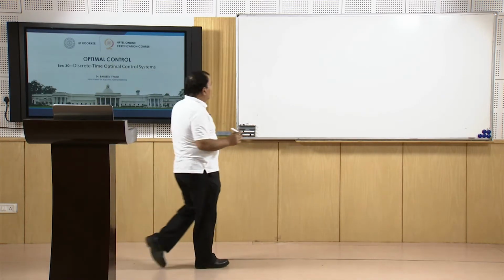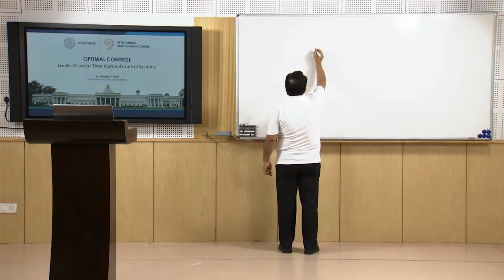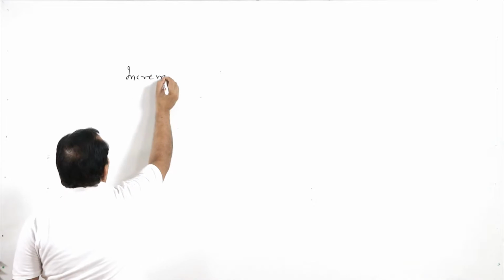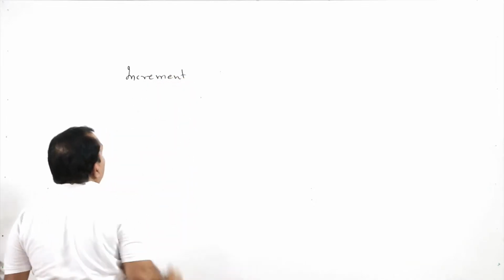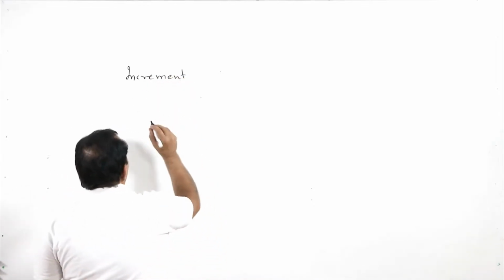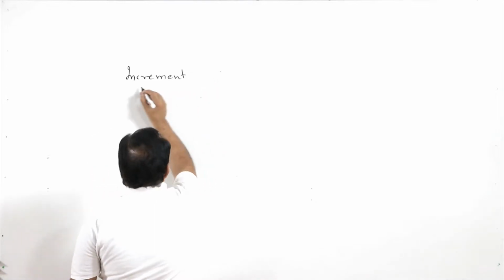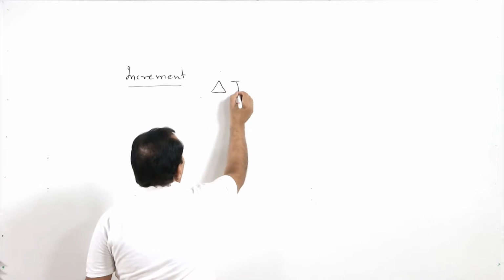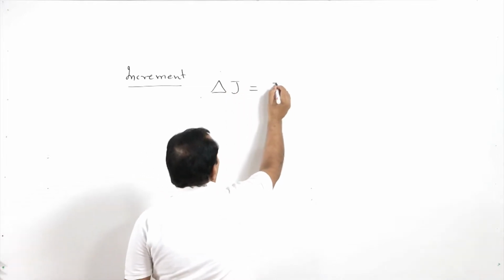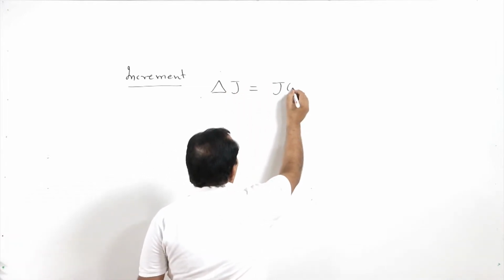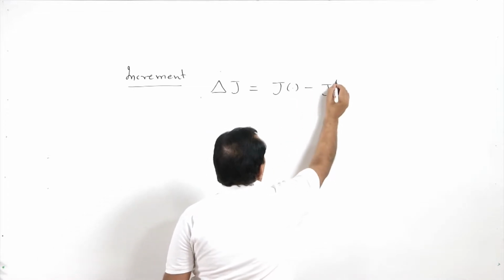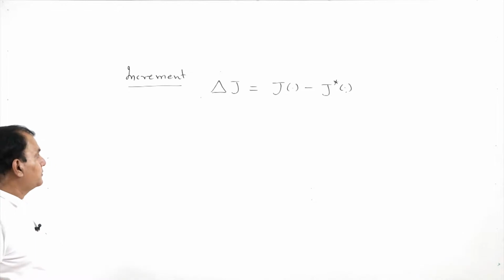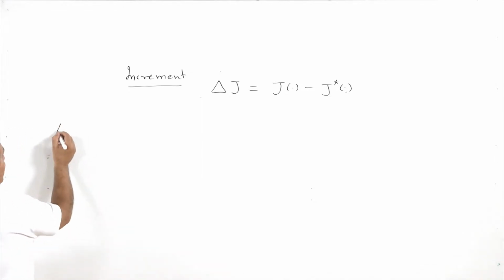So, for the given values of J and J star, we find the increment, which is defined as delta J, this is J minus J star. So, what can I write for delta J?